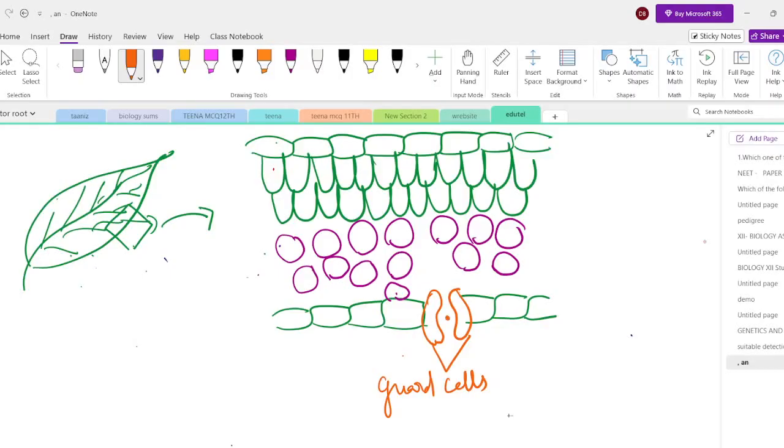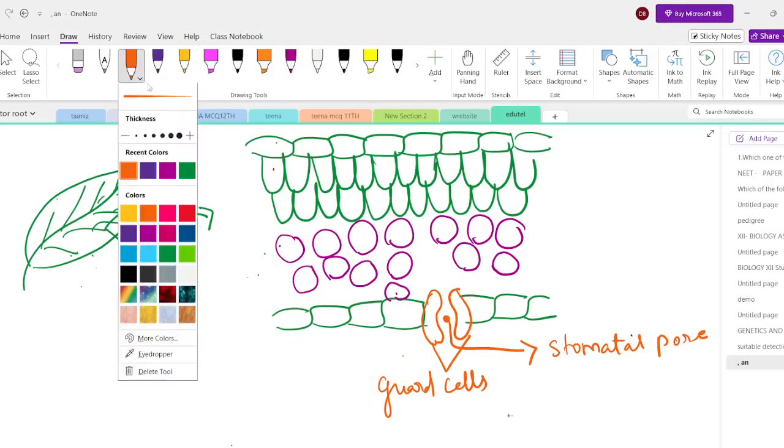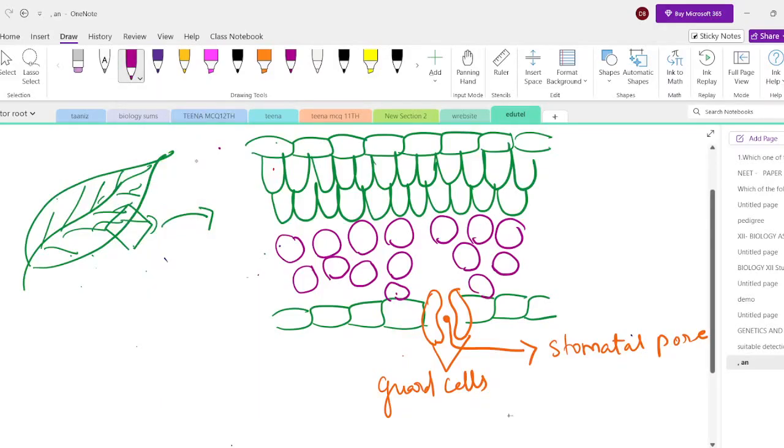So this is the pore, a small pore which is regulated by the two adjacent guard cells. It's called stomatal pore. So students, you have to remember stomata, it's nothing, it's a pore which is regulated by the two adjacent guard cells. Now I just want to show you the pathway of exchange of gases, that is the release of water vapor as well as the exchange of CO2 from the atmosphere into the leaf.